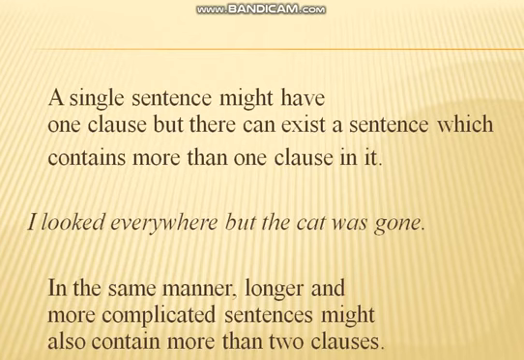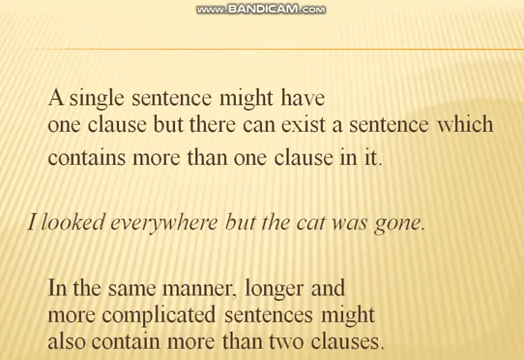Like here you can see, I looked everywhere but the cat was gone. Here I is the subject, looked is the verb, and in another part of the sentence the cat is subject, was gone is verb. So here we have I looked everywhere is one clause, the cat was gone is another clause, and they are combined by the coordinating conjunction but.